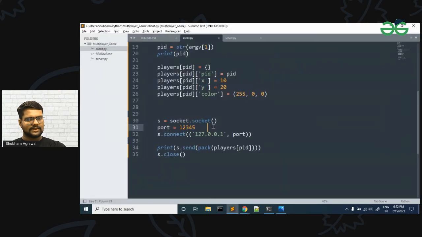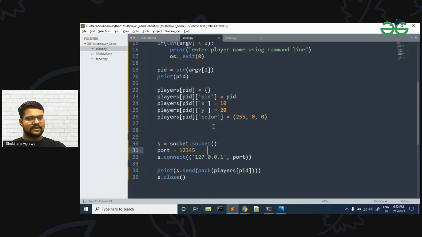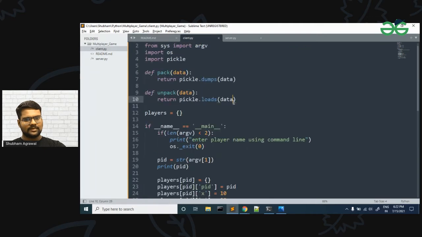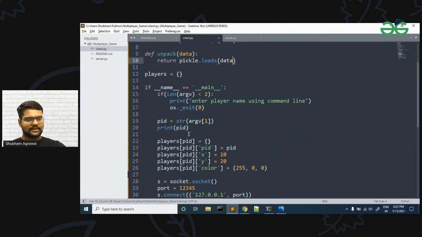Now we are able to receive the data from the client. Okay. Now let's see how we can use Pygame and make a GUI for it. So we want a graphical user interface for our client.